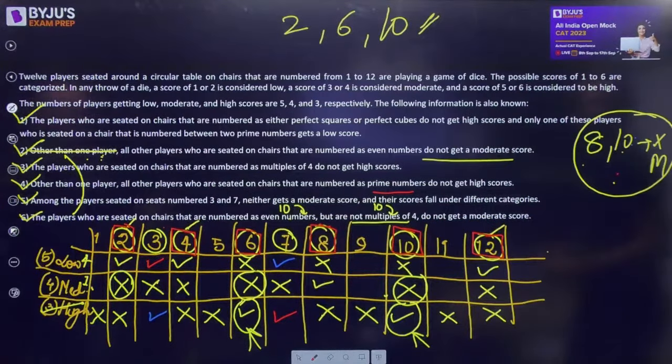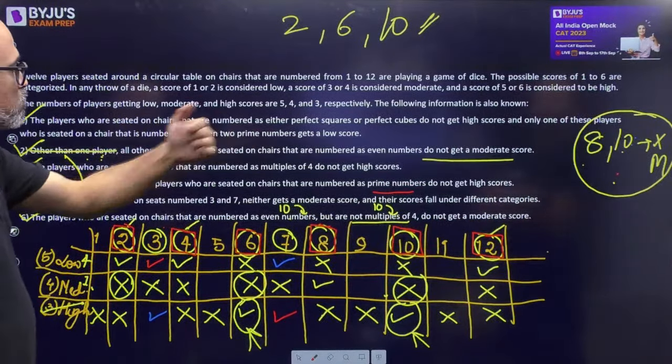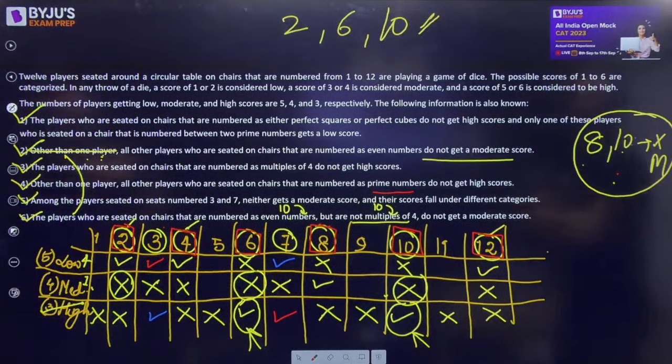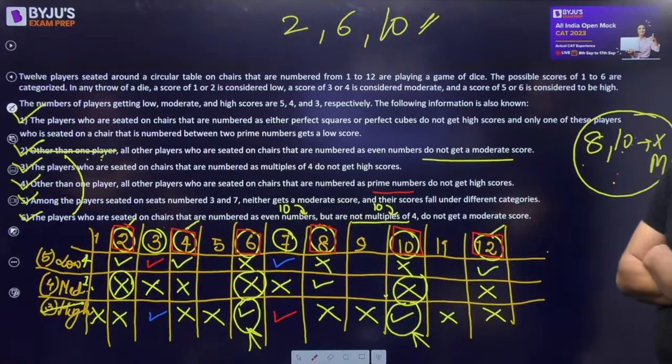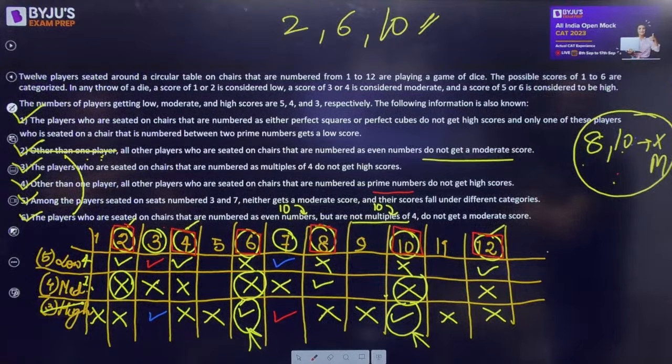Is there any other odd number? Perfect squares or perfect cubes do not get high scores. 4 doesn't get a high score. 8 doesn't get high score. 1 doesn't get high. 9 doesn't get high. And the one between two prime numbers gets a low score. So 4 gets a low score.